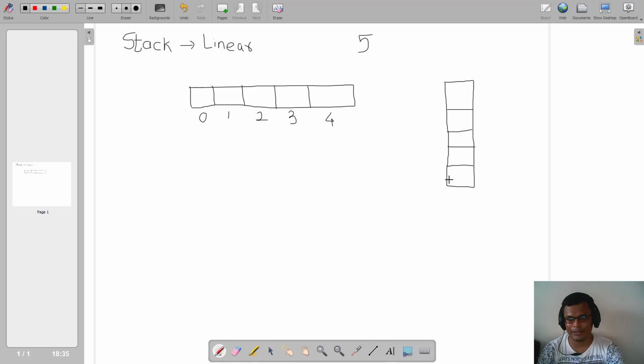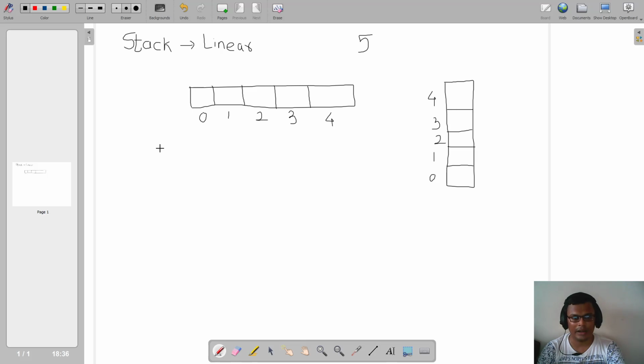If I depict the same stack in a vertical fashion, I can say that this is my 0th position, this is my first position, this is my second position, this is my third position, and this is my final fourth position. Now what I can do with this stack is place some elements.